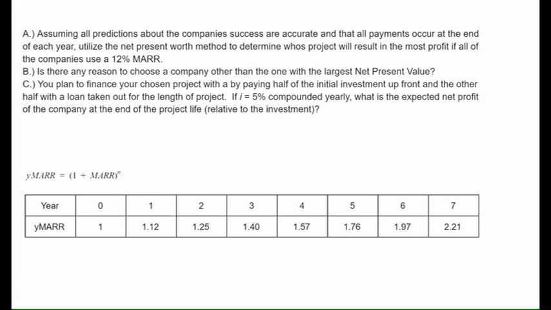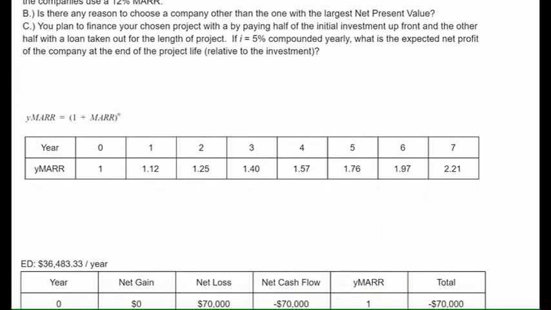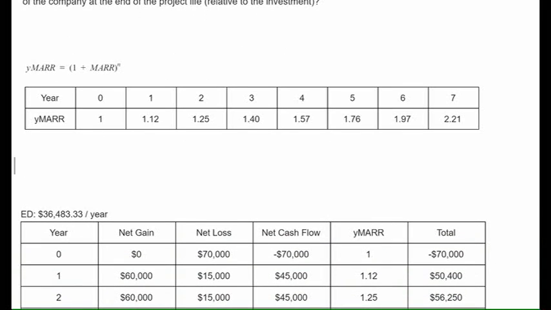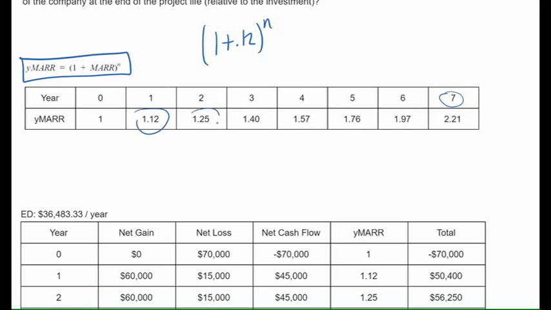So first thing we can do to solve part A is calculate our MARR. Utilizing this formula here, we can tabulate each MARR for the maximum project duration, which is 7 years. So we have all of our values at once up at the top. We use 1 plus, in this case, our 12% to the power of whatever year you're at. So that's how you get these values down here.